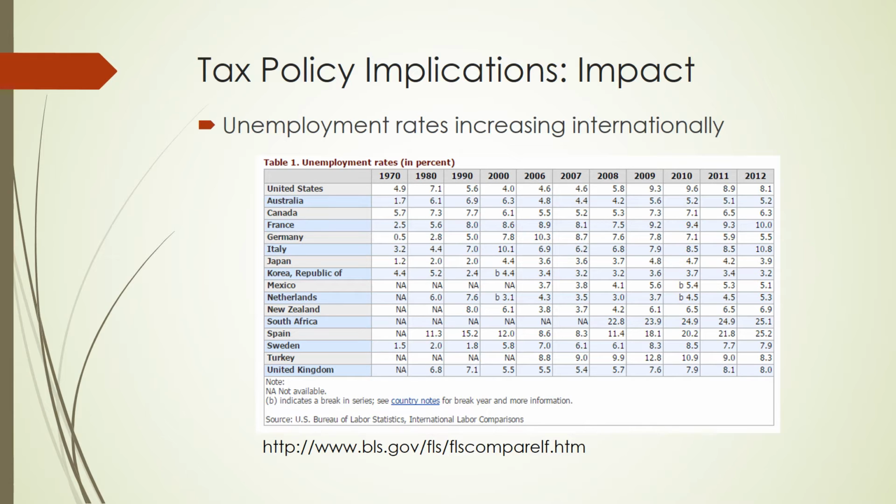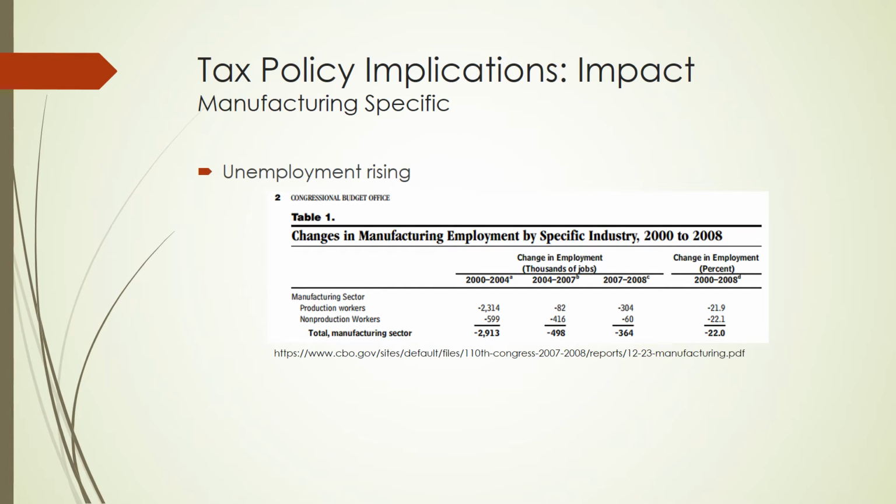So lastly, it's important to look at manufacturing specifically, since that's what this code was targeted for. And while Section 199 allows a deduction for a variety of industries, 66% of the benefits of this code section in 2008 went to manufacturing companies. So it's important we look at this. And if we look at this also, we can still see the same trend. Employment in the manufacturing sector has decreased since the enactment of Section 199 in 2004.